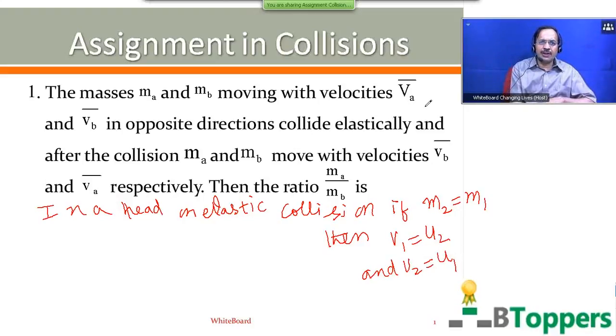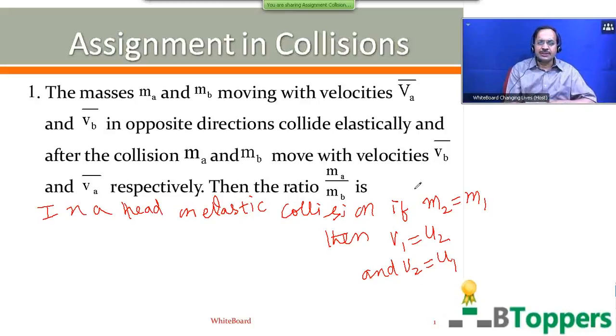So in the given problem, the initial velocities are VA and VB. That means U1 is VA, U2 is VB. The final velocities are given to be VB and VA. That means you can observe that V1 is equal to VB and V2 equal to VA. That means the final velocity of the first object A after collision is VB, same as the initial velocity of the second object B before collision. Final velocity of second object B after collision is given to be equal to VA bar, which is the same as the initial velocity of the first object A before collision.